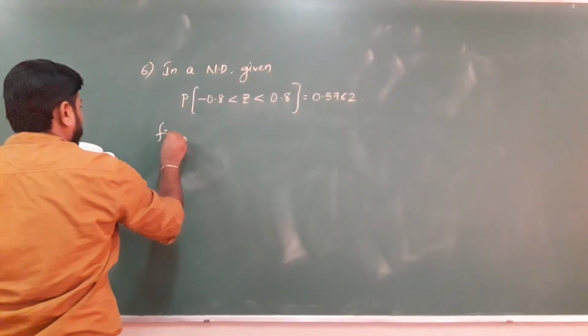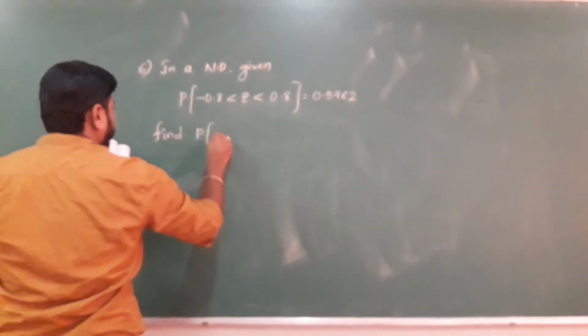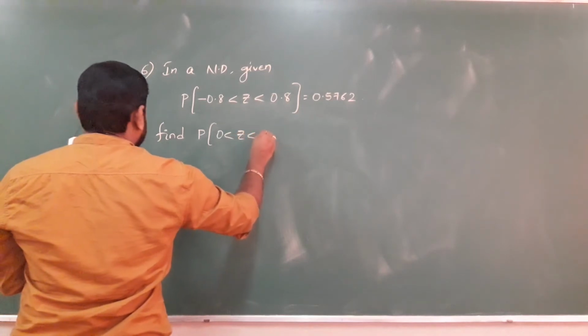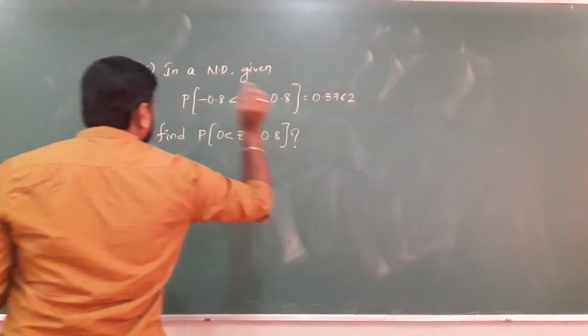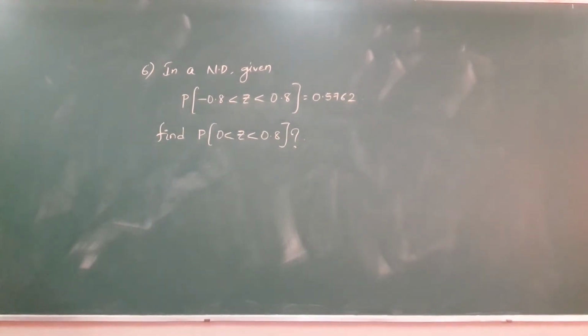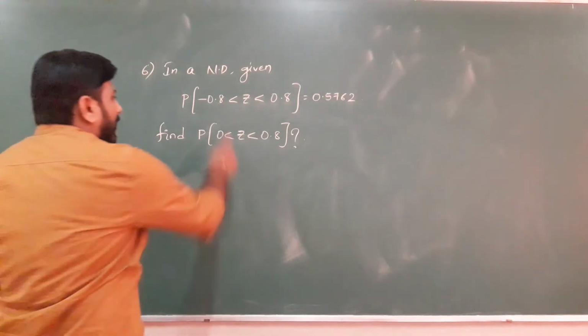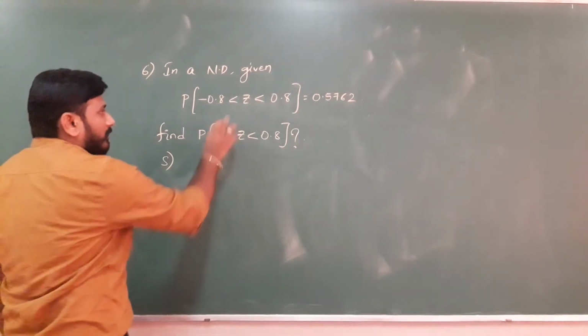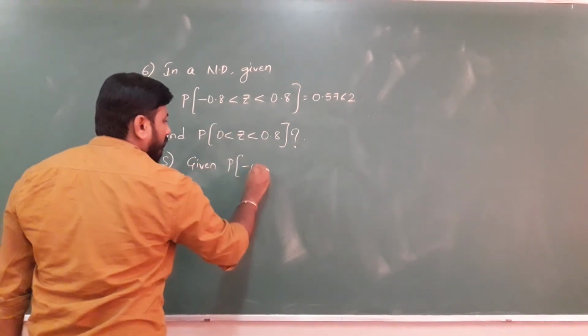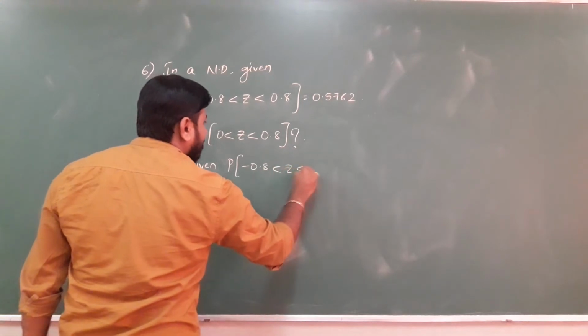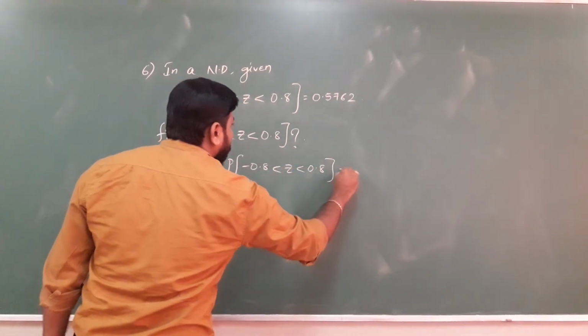Find the probability of 0 less than z less than 0.8. So this is the question asked.